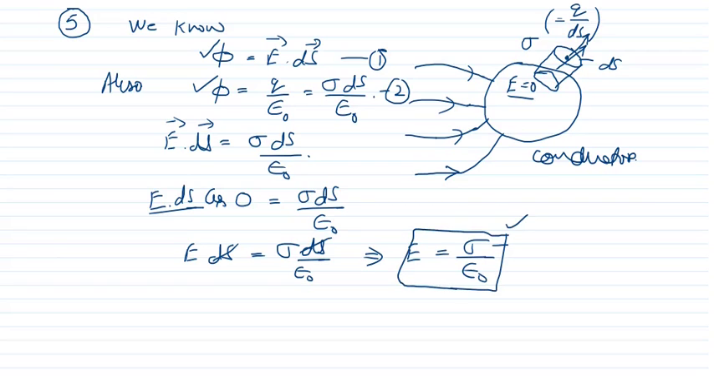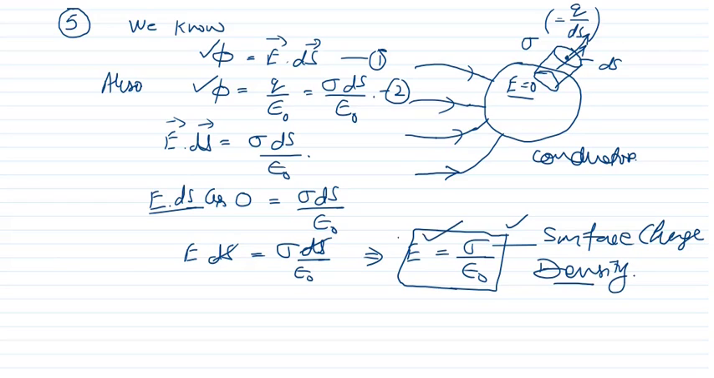So therefore, just outside the metal surface, the electric field is equal to sigma upon epsilon naught, which means it depends upon surface charge density. So if surface charge density is more, then electric field will be strong. If surface charge density is less, then electric field will be weak. So just outside the metal surface, electric field is equal to sigma upon epsilon naught, and it will always be perpendicular to the metal surface.